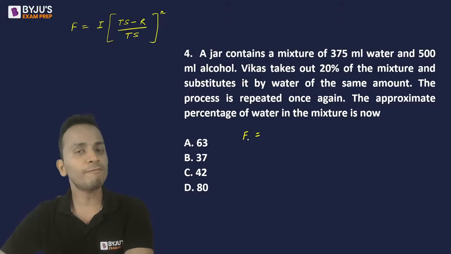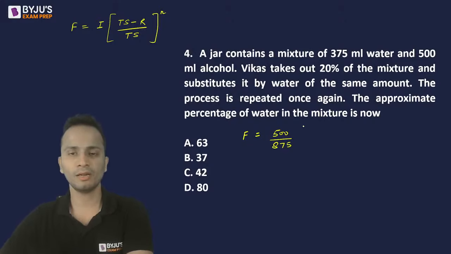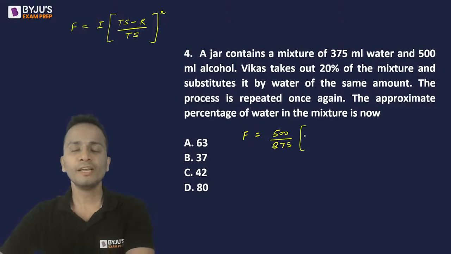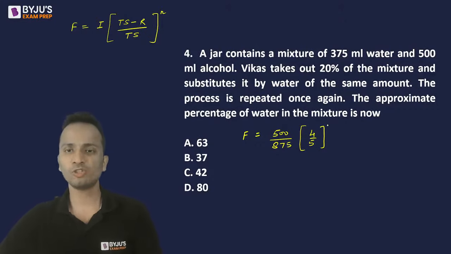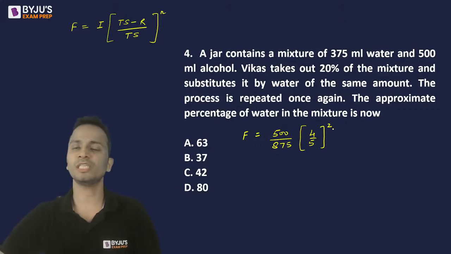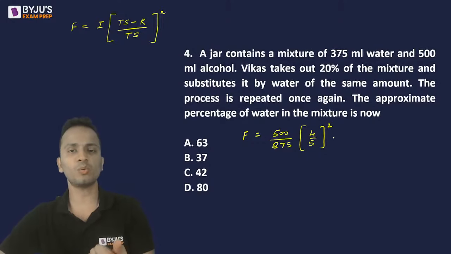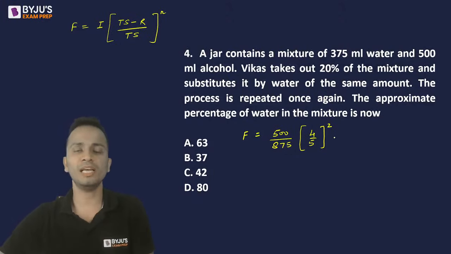Okay, so final fraction of alcohol is equal to initial fraction of alcohol. So fraction of alcohol is quantity of alcohol divided by the total quantity. Total quantity is 875 ml. All right, bracket, if 20% is removed, then 80% will be left. 80%, that means 4 by 5 of the solution is left. Fraction of solution which is left, raised to the power number of times the step is repeated, which is equal to 2. Right? So this is what we get as the fraction of alcohol which is left in the solution.